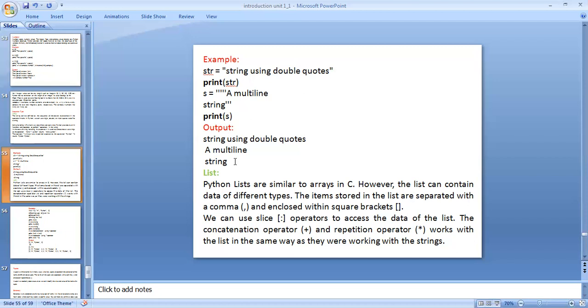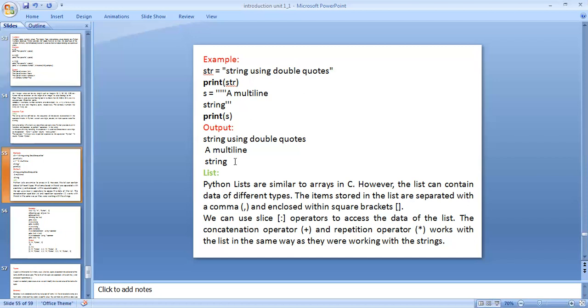When you are using the list data type, the elements or data are separated using commas in Python programming, and also enclosed within square brackets. We can use slice operators to access the data of the list. The concatenation operator is plus, the repetition operator is asterisk. They work with the list in the same way as with the string.